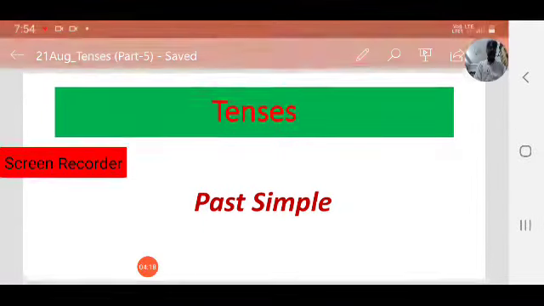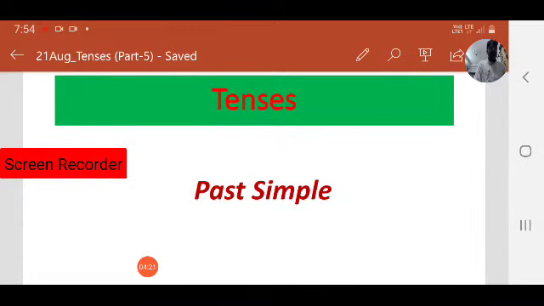Today, let us focus on the next tense, that is past tense. So, as you know, past tense has also four aspects: past simple, past continuous, past perfect, and past perfect continuous. In today's lesson, let us focus on past simple. When do we use past simple? What is the structure of the past simple in positive and negative forms? And we will see some examples. And also we will compare it with present perfect.